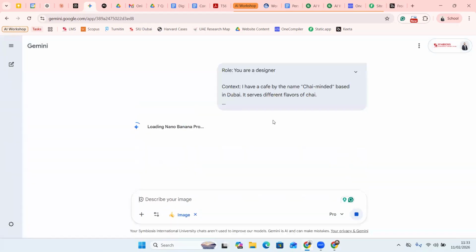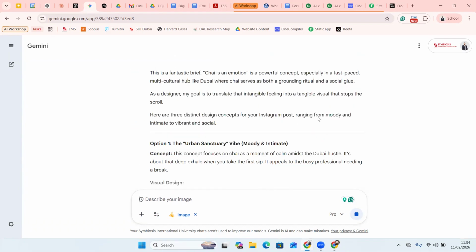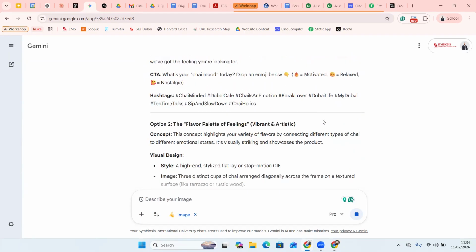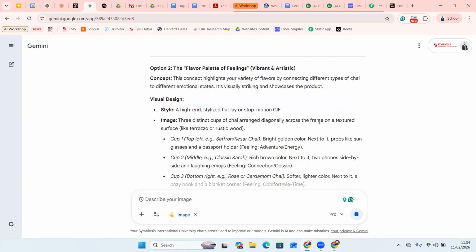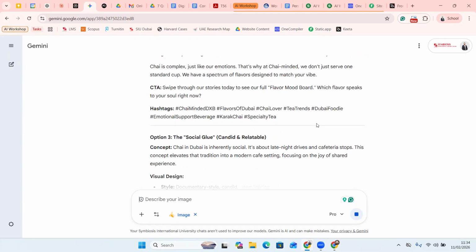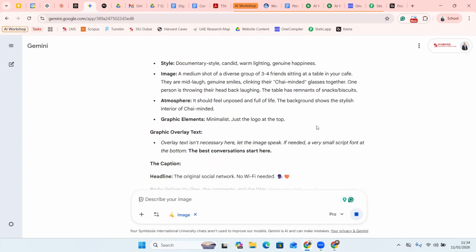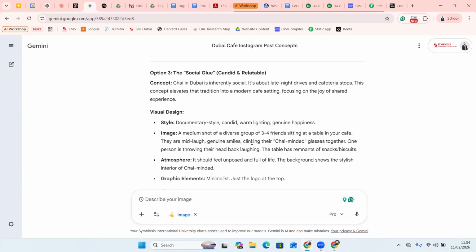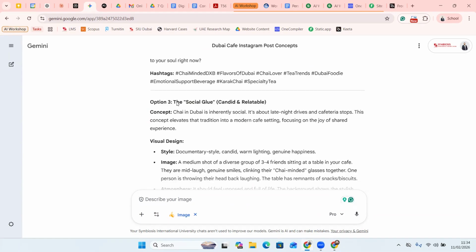So now what Gemini will do is, based on the context which I've given and the role that I've given, and obviously the output which I'm expecting, it will work out and will give me an image. Okay. So let's see what image we get from Gemini. Okay. So it is giving me a lot of text content. So I'll say, okay, fine, but I want to go for something like this option.